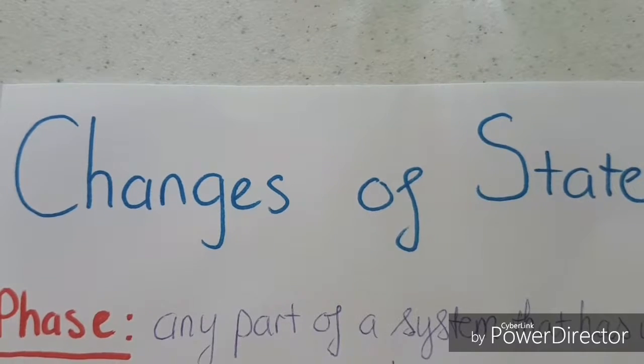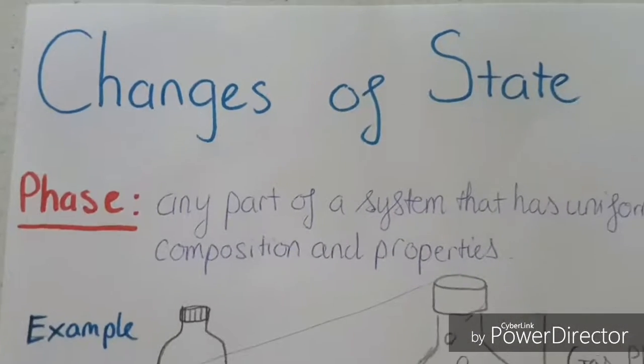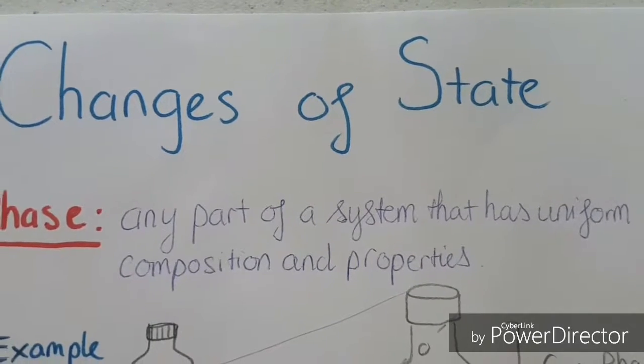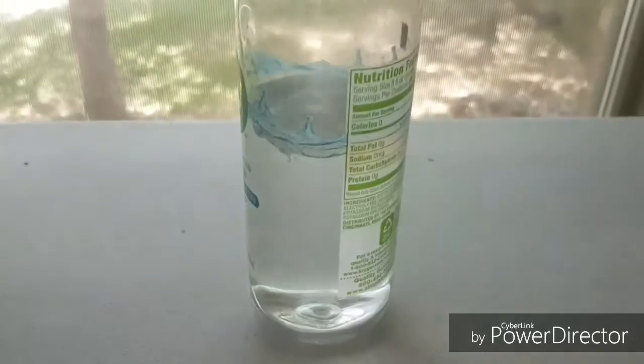Before we start, let's talk about the definition of a state, also referred to as a phase. A phase is any part of a system that has uniform composition and properties. For example, this water bottle consists of a liquid phase and a gas phase.